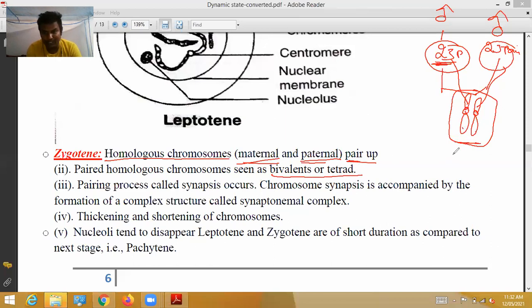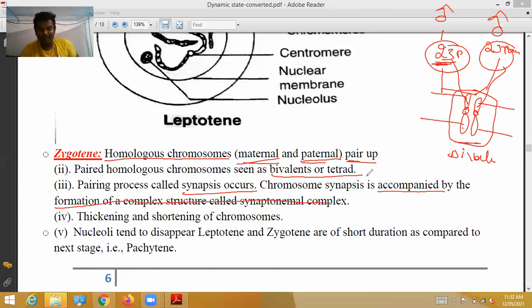Bivalent: 1, 2. Or these are also called tetrad: 1, 2, 3, 4. The pairing process is called synapsis. The pairing of homologous chromosomes is called synapsis. Chromosome synapsis is accompanied by the formation of a complex structure called the synaptonemal complex.